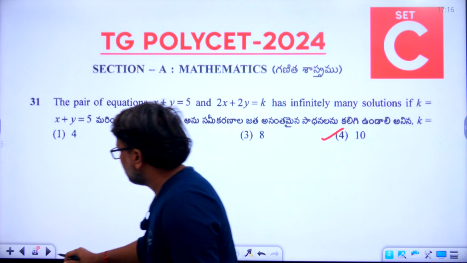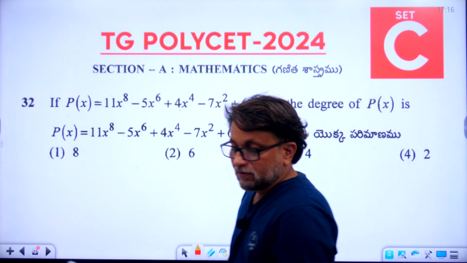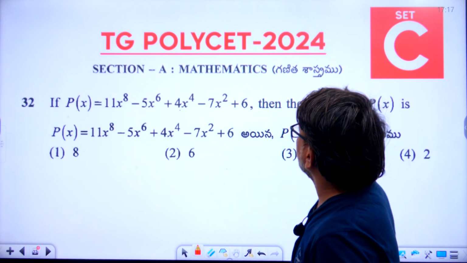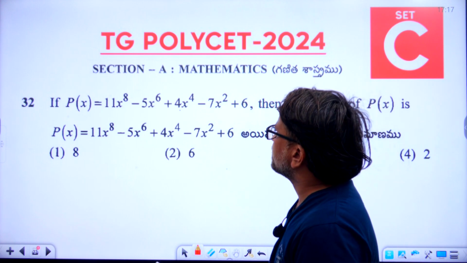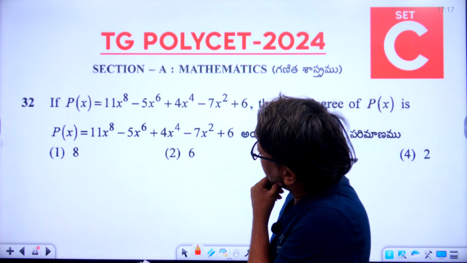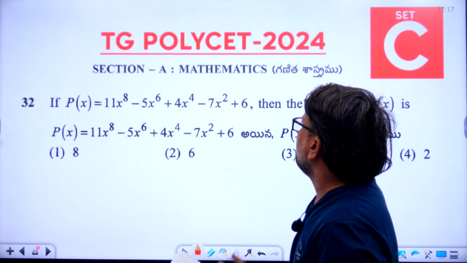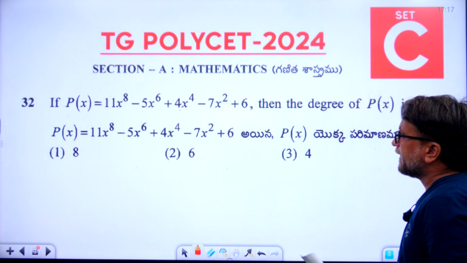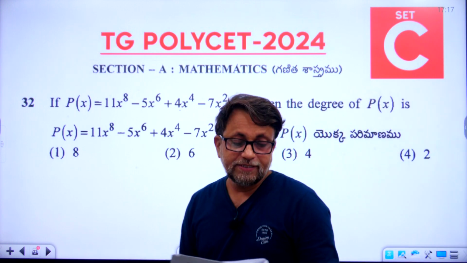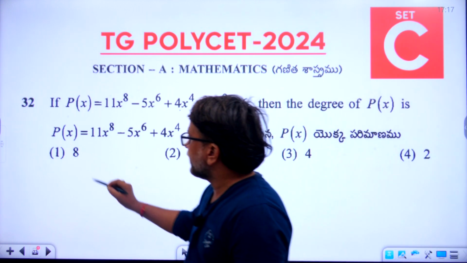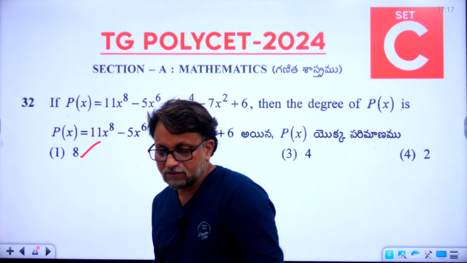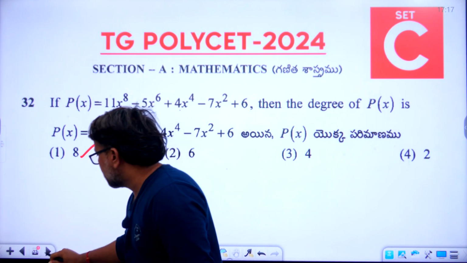Now let's go to the 32. If p(x) = 11x^8 - 5x^6 + 4x^4 - 7x^2 + 6, then the degree of p(x) is. So the 32nd right answer is 8. The first one. So the first option is the right answer, 32nd. So now let's go to the 33rd.